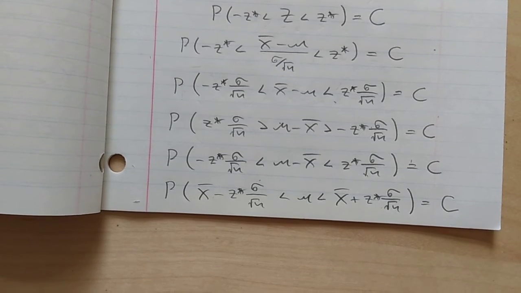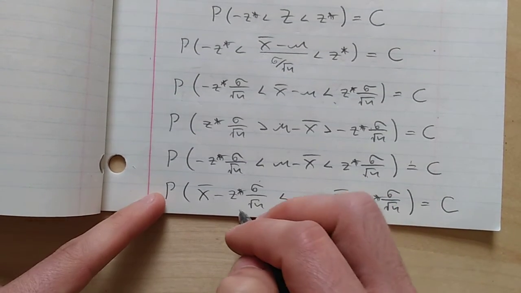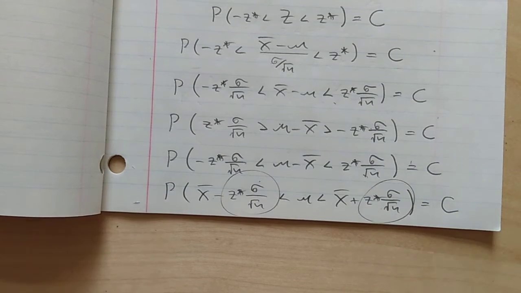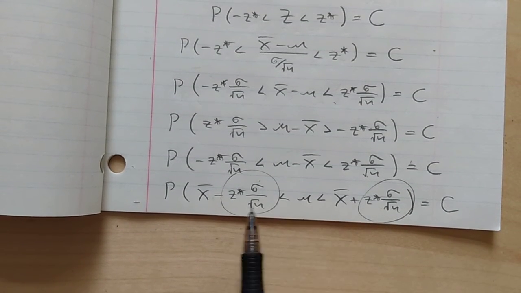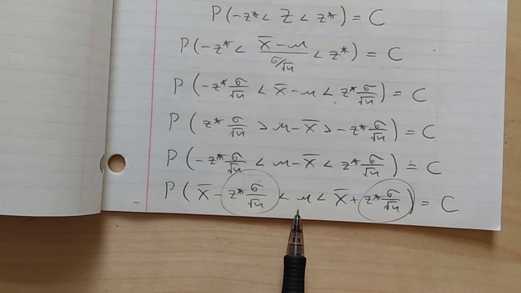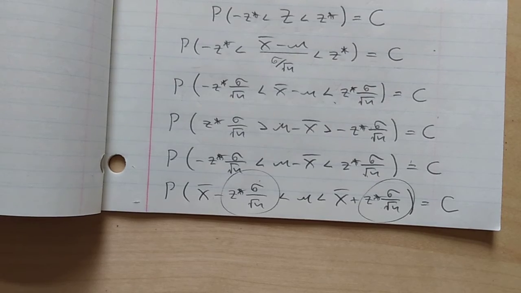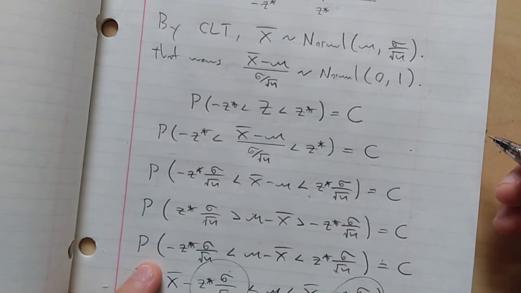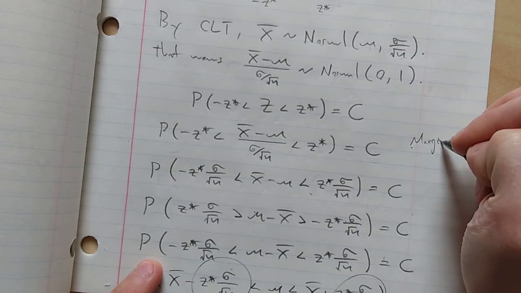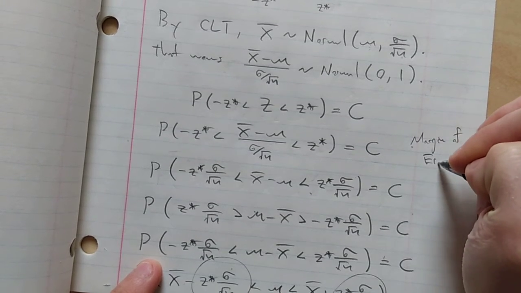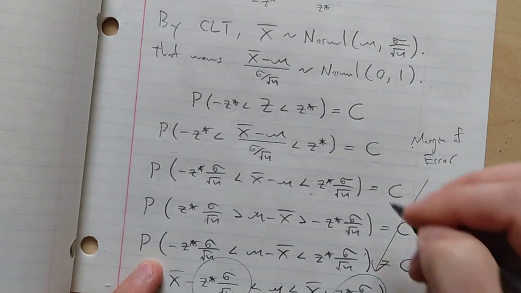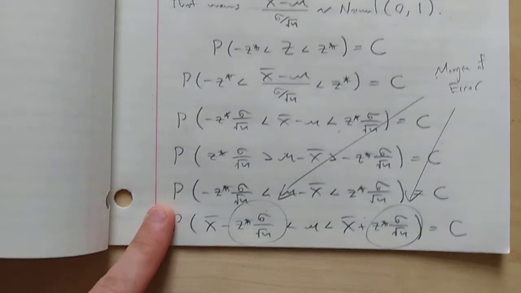So this number right here, the number that we add and subtract to the sample mean to make our interval for mu, is called the margin of error. And we make a confidence interval, so this thing is called the margin of error. I'll write it down. Margin of error. That's this thing right here.